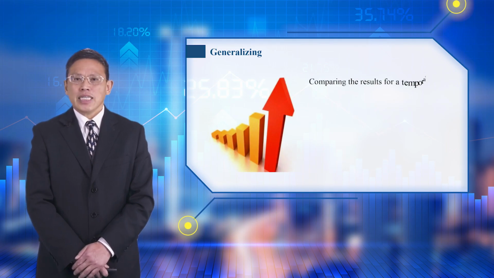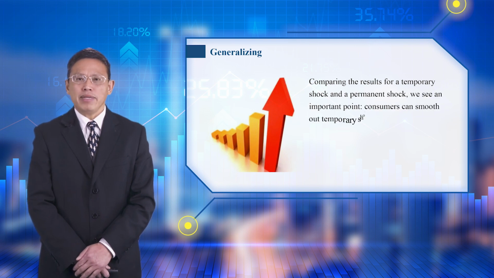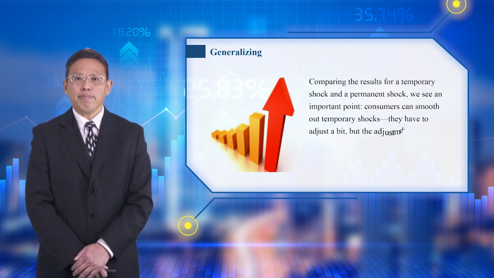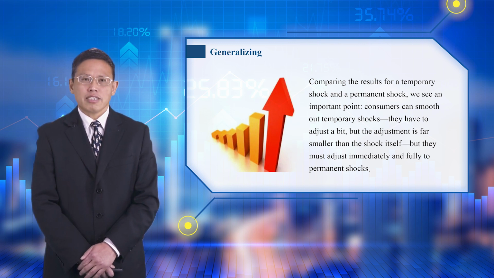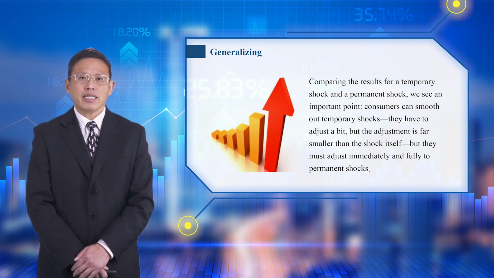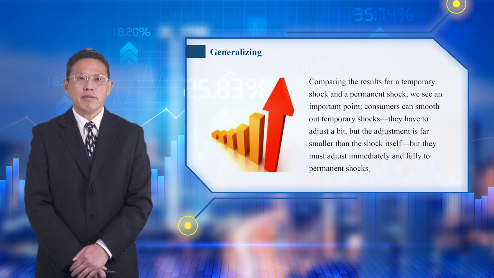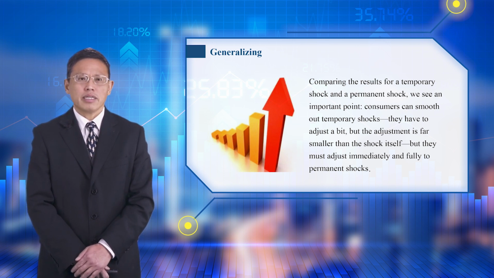Comparing the results for a temporary shock and a permanent shock, we see an important point. Consumers can smooth out temporary shocks. They have to adjust a bit, but the adjustment is far smaller than the shock itself. But they must adjust immediately and fully to permanent shocks.